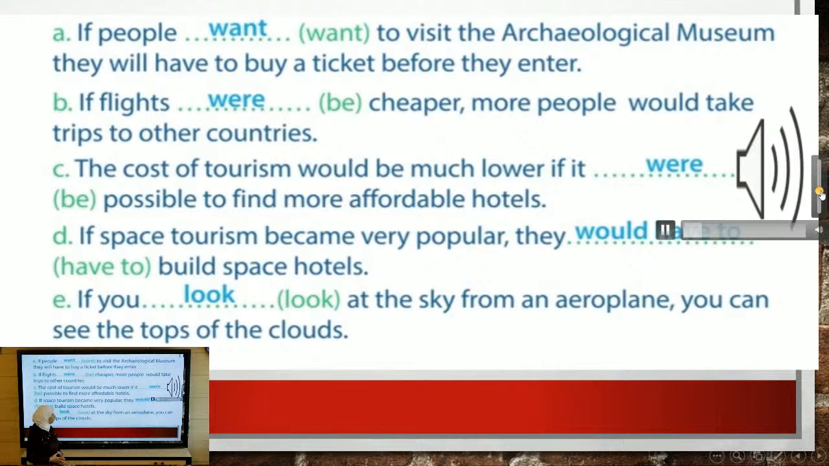A. If people want to visit the archaeological museum, they will have to buy a ticket before they enter. B. If flights were cheaper, more people would take trips to other countries. C. The cost of tourism would be much lower if it were possible to find more affordable hotels. D. If space tourism became very popular, they would have to build space hotels. E. If you look at the sky from an airplane, you can see the tops of the clouds.